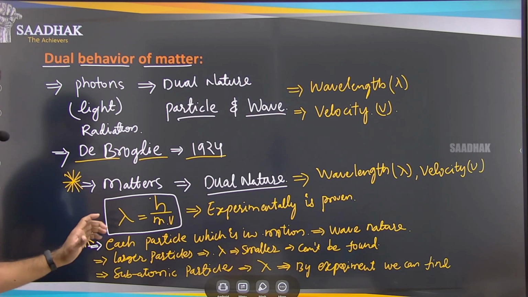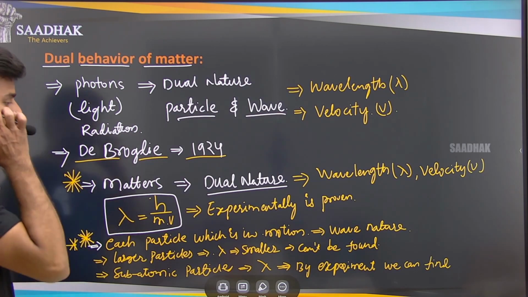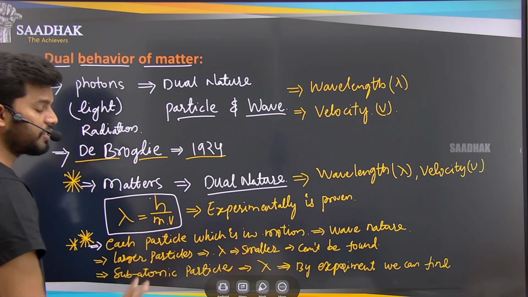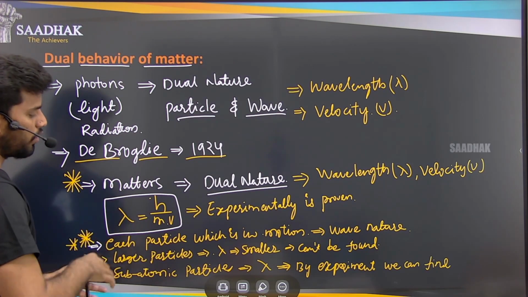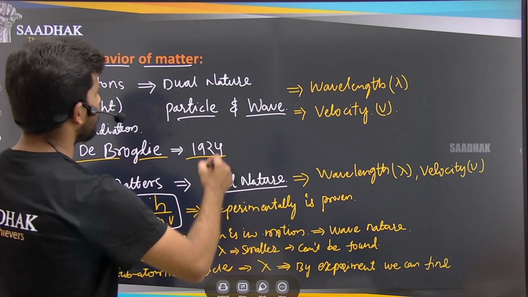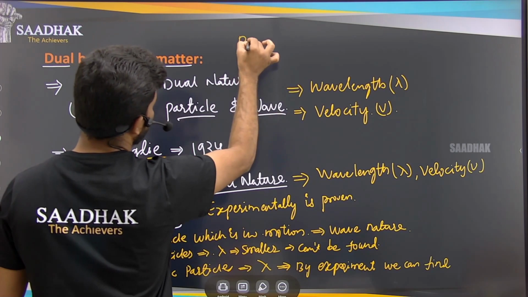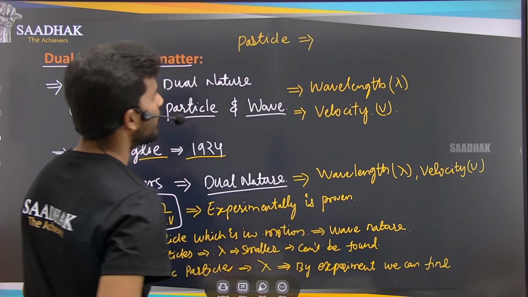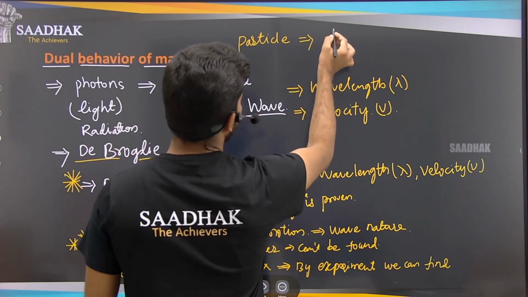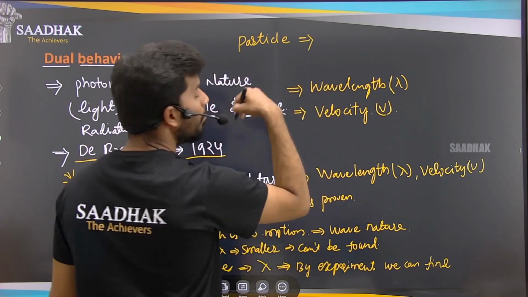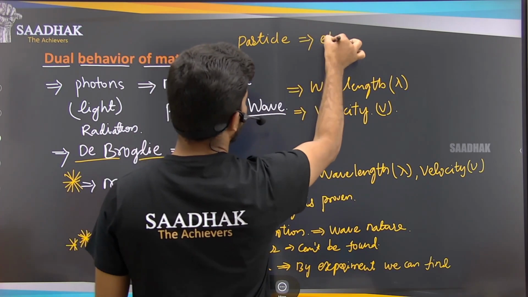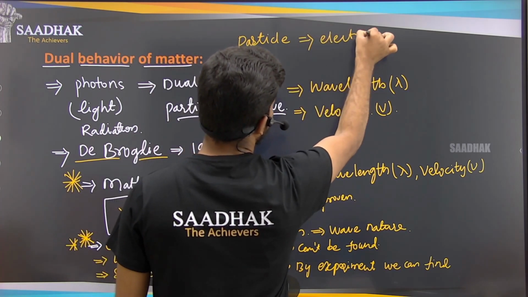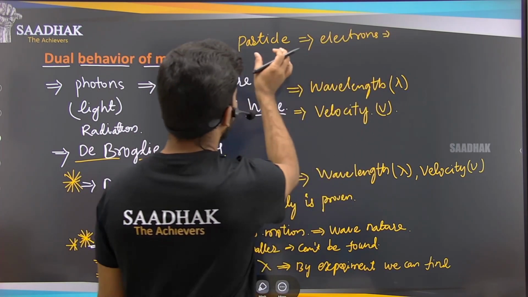Now take the particle, whatever particle we are talking about, and compare it to the electron.